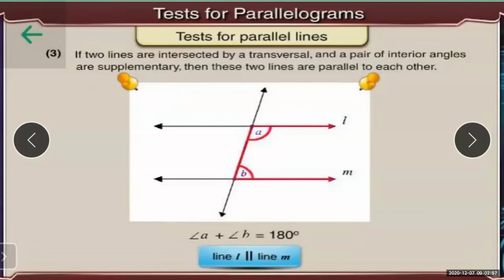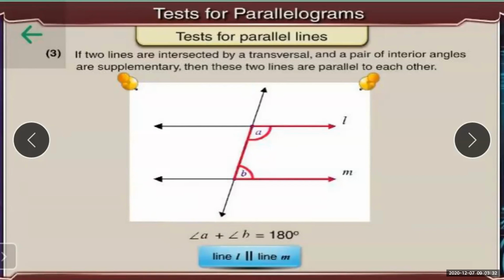So if in your exam a question comes, show that line L is parallel to line M, if you want to prove this, then you can use any of these three tests for parallel lines: either the corresponding angle test, the alternate angle test, or the interior angle test. Using any of these three tests, you can show that the given lines are parallel.